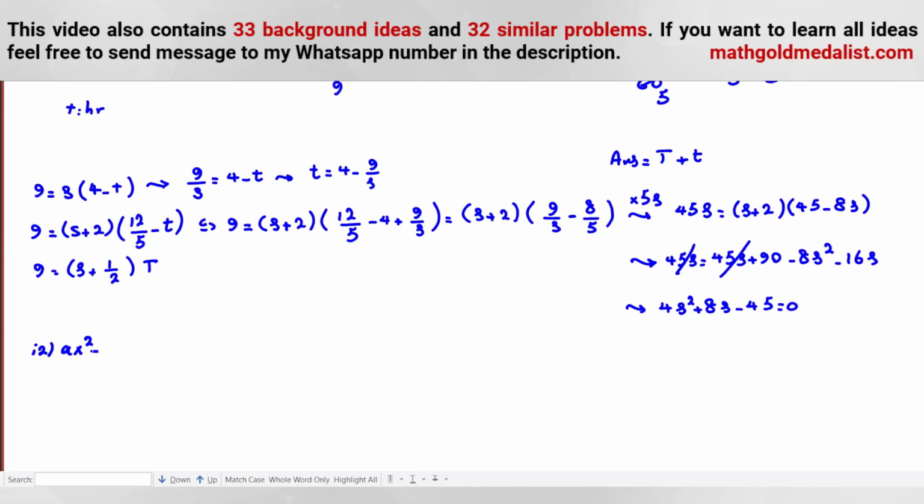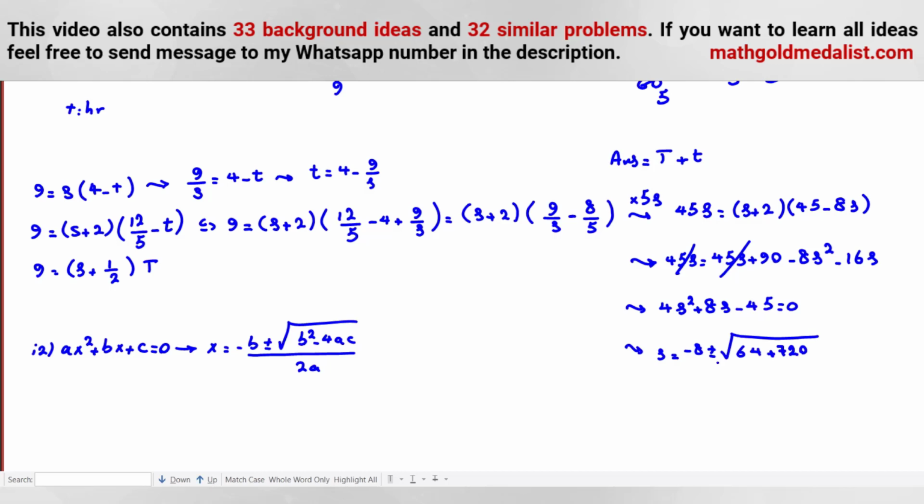If we have ax squared plus bx plus c equal to 0, then x is equal to negative b plus or minus square root of b squared minus 4ac all over 2a. Now here we can say s is equal to negative 8 plus or minus square root of 64 minus 4 times negative 45. Negative negative will be cancelled. 4 times 45 is 180. 4 times 180 is 720. Over what? Over 2 times 4, 8.